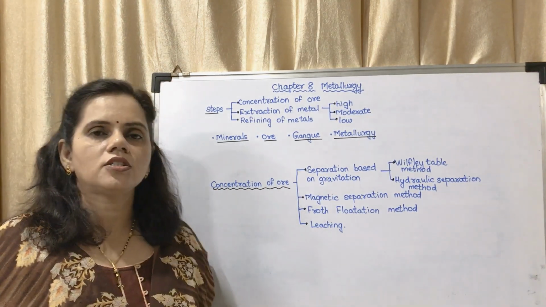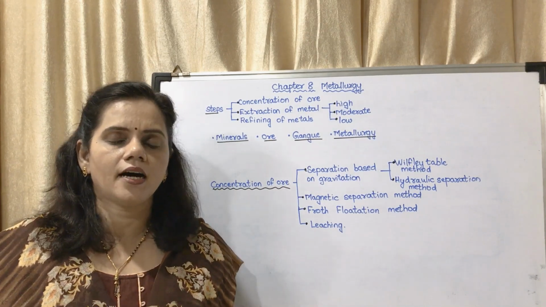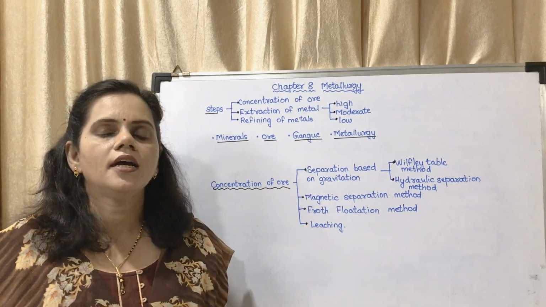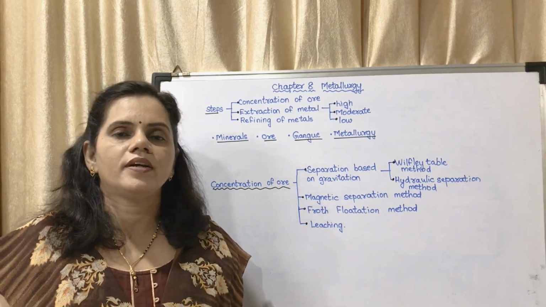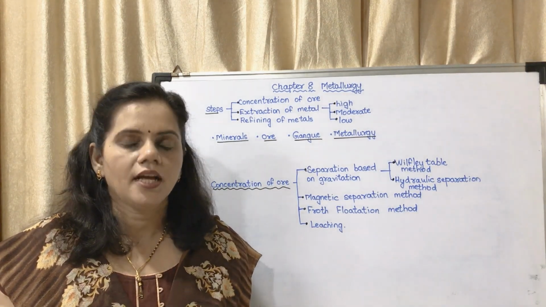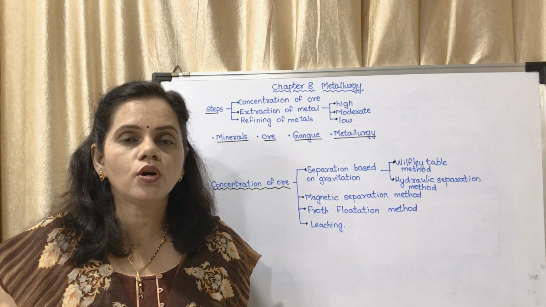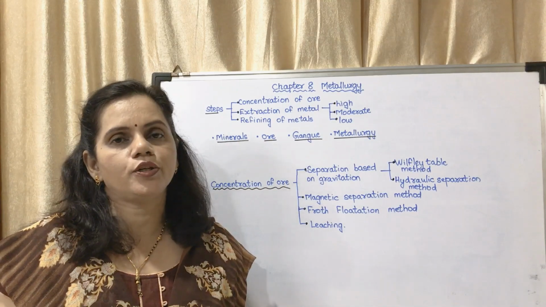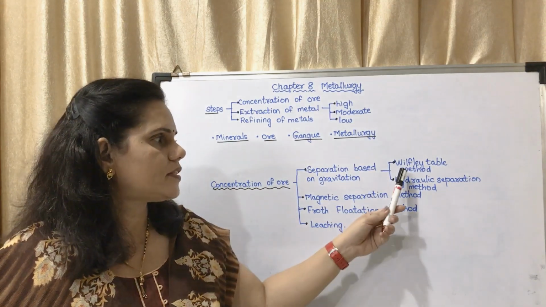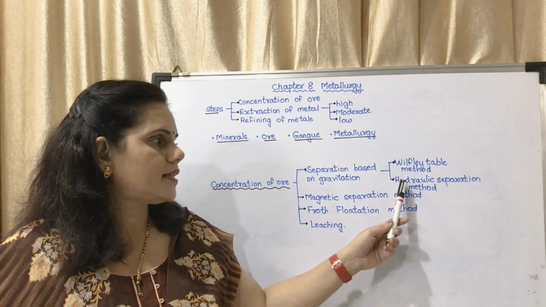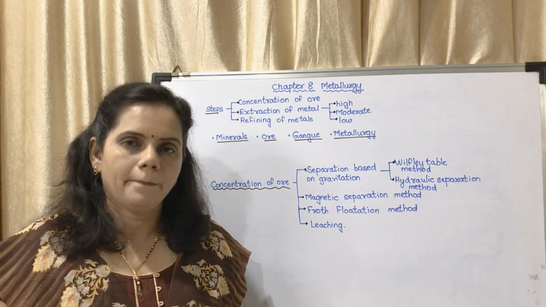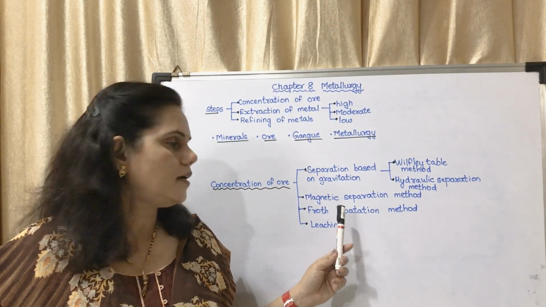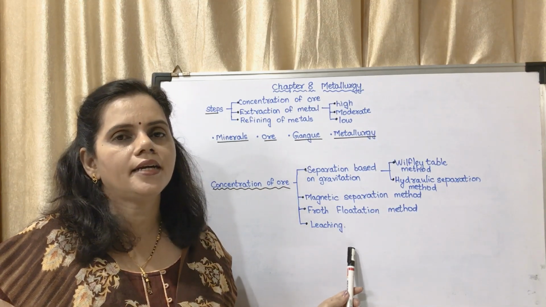The first one is concentration of ore. There are several methods of concentration of ore. The first is separation based on gravitation. Gravitation means whether the particle is heavy or light, that is, the weight is more or less. Based upon the weight, there are 2 methods which are followed. The first one is the Wilfley table method, and the second one is the hydraulic separation method. The third method in our syllabus is the magnetic separation method, then the froth flotation method and leaching.